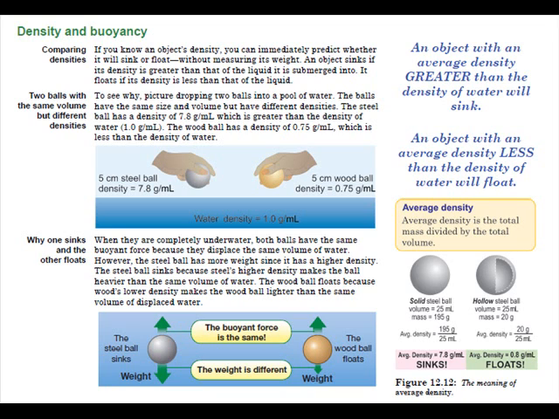of water. When they are completely underwater, both balls have the same buoyant force because they displace the same volume of water. However, the steel ball has more weight since it has a higher density. The steel ball sinks because steel's higher density makes the ball heavier than the same volume of water. The wood ball floats because the wood's lower density makes the wood ball lighter than the same volume of displaced water.